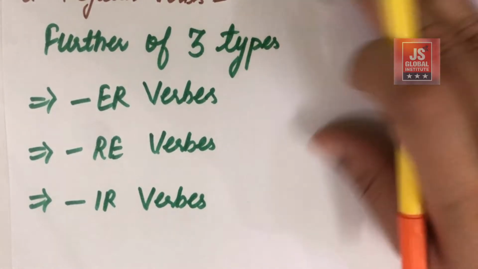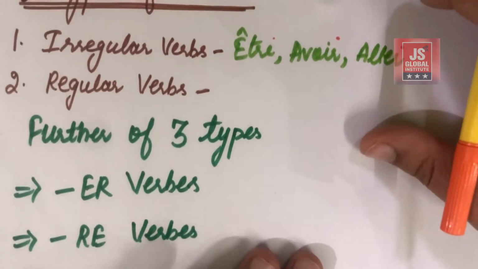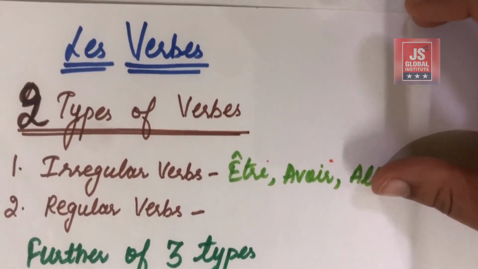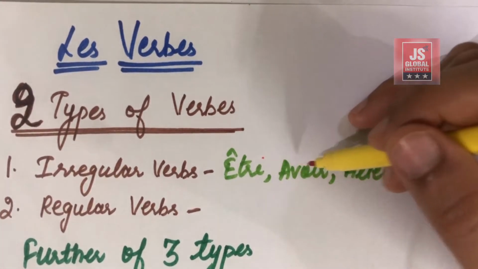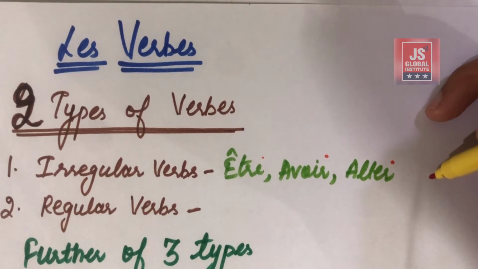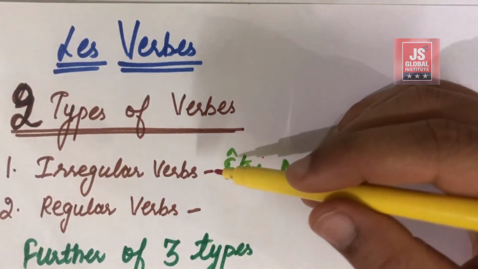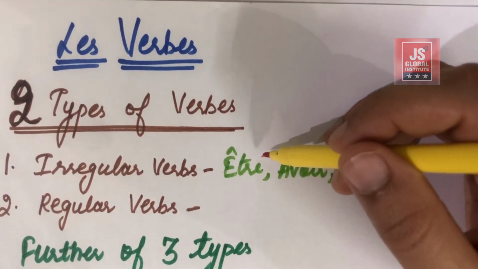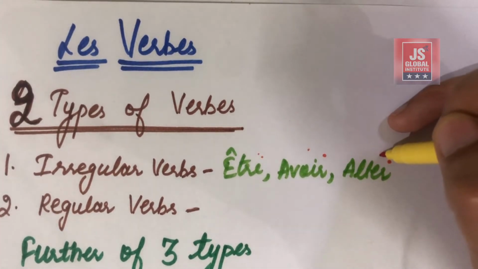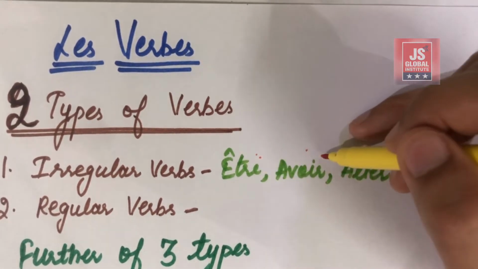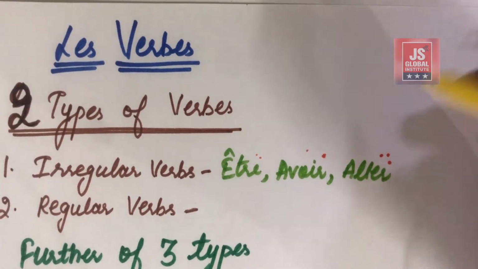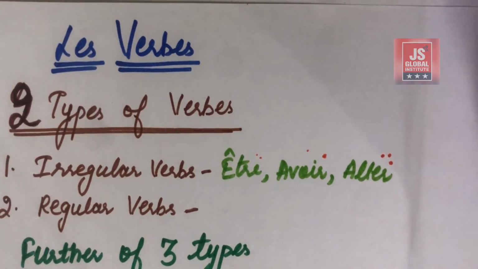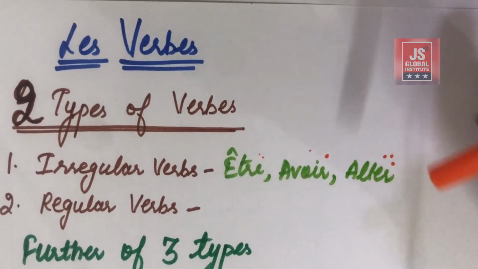Initially in today's lecture we are going to do only the irregular verbs, only these three. There are further kinds of irregular verbs also, but today we are going to do these three only: être, avoir and aller. I will tell you what these verbs are and what they mean.